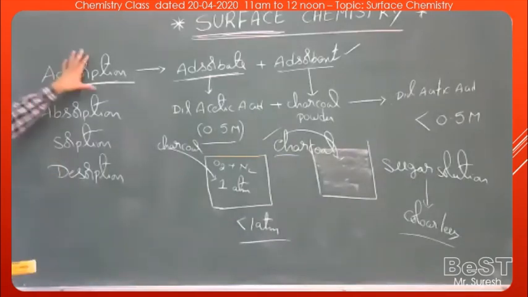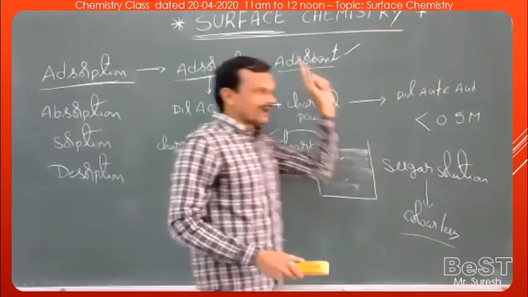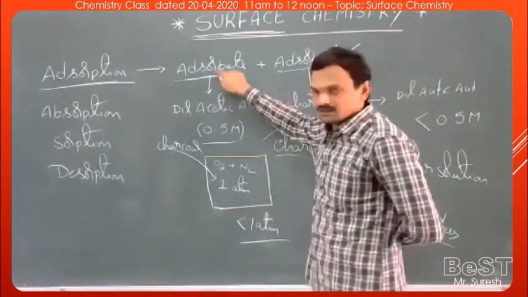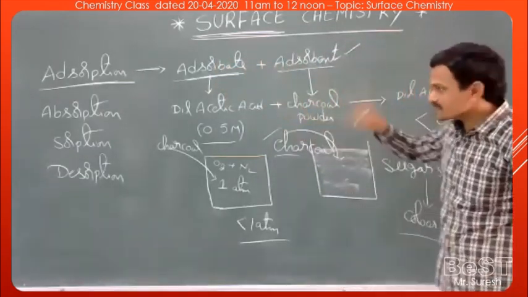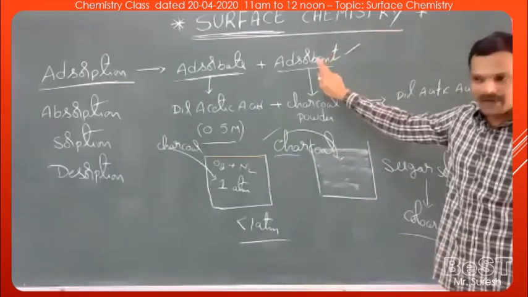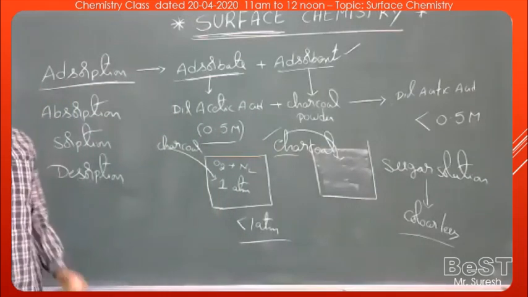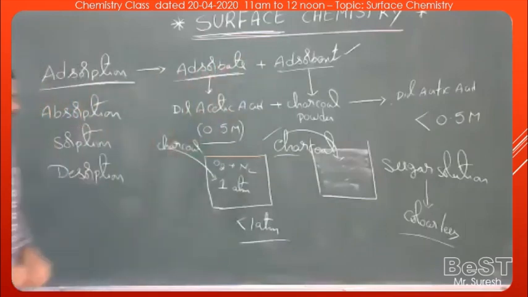The adsorption process involves two terms. One is adsorbate, another is adsorbent. The substance which is being adsorbed is called the adsorbate. The substance on whose surface the adsorption takes place is called the adsorbent. These are the definitions of adsorption and the terms involved in adsorption: adsorbate and adsorbent.